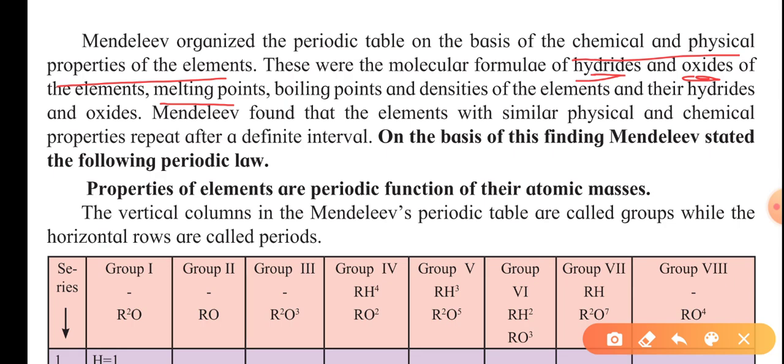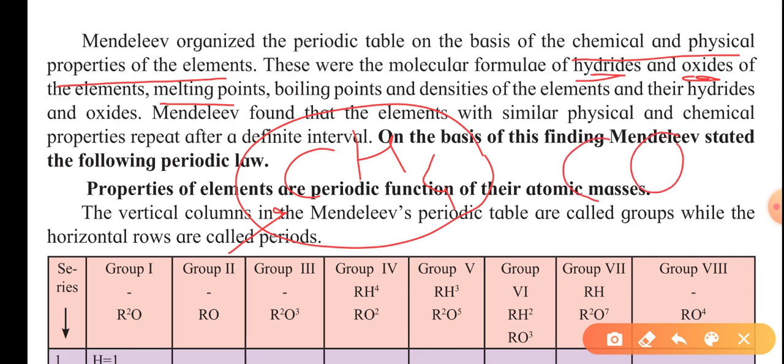Hydride means, suppose this is carbon and it makes a bond with hydrogen, that is CH4, you all know, that is methane. This is a hydride of carbon. And carbon makes an oxide with oxygen, that is CO2. This is the oxide of carbon.